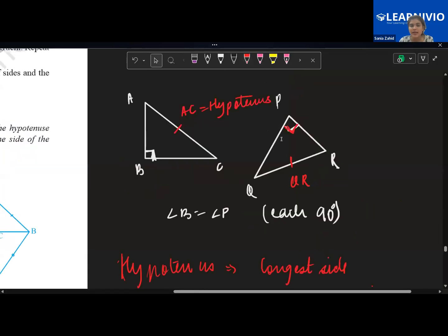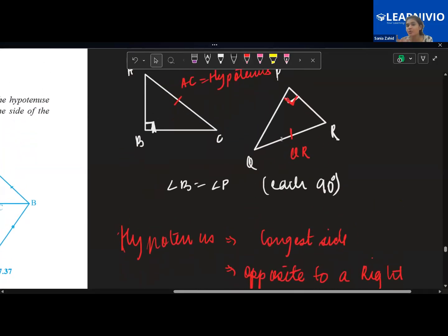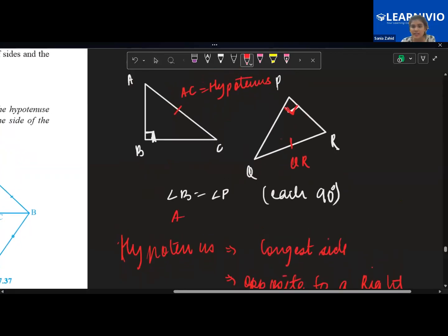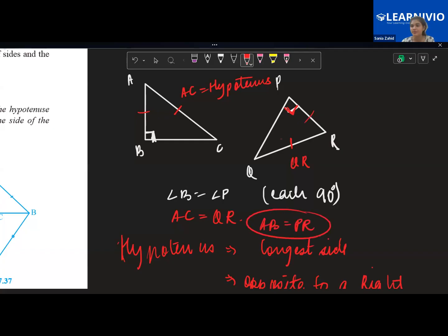Yes, ma'am. Next, let's suppose the hypotenuse of both of them is also equal. That means AC and QR are equal. So the hypotenuse is equal. Now I have one side as equal. Now the side can either be the perpendicular or the base. Either both perpendiculars are equal or the base is equal. Any one side is equal. So let's suppose AB and PR I'm saying to be equal. So AB is equal to PR, right?